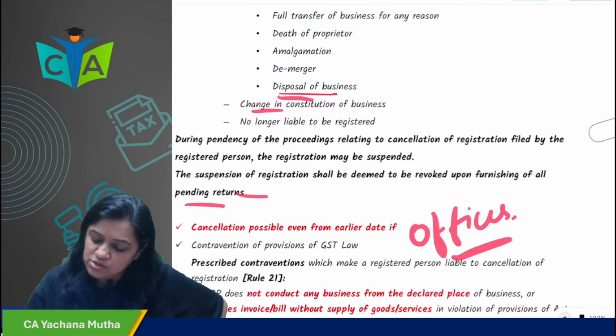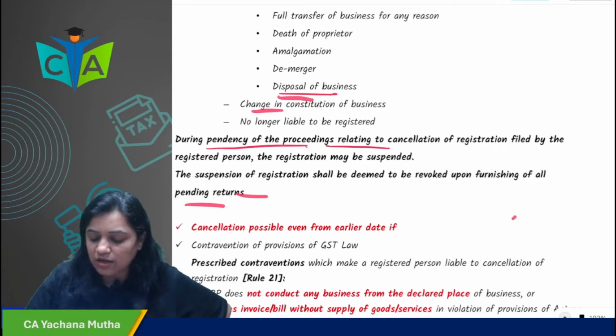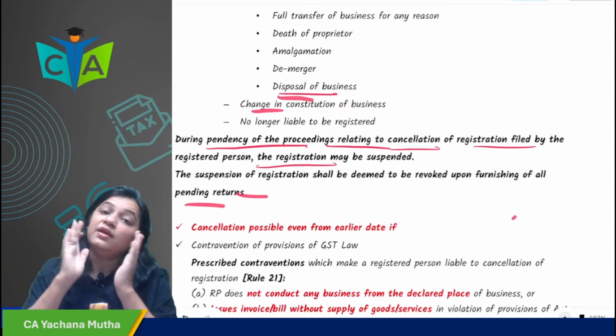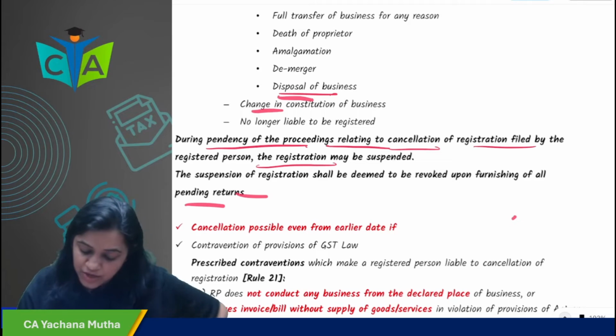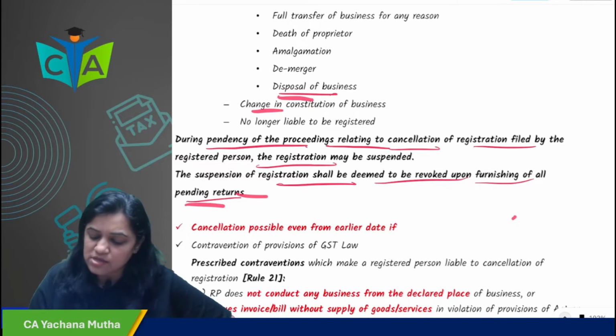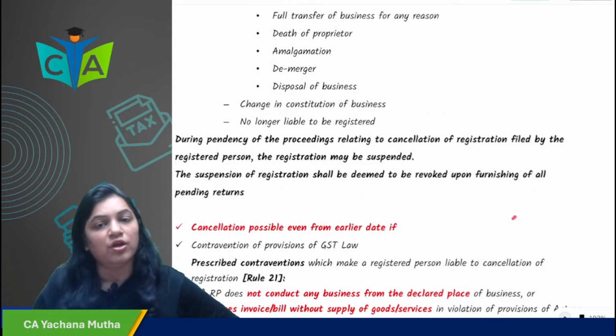During the pendency of proceedings relating to cancellation, the registration will be suspended. The suspension shall be deemed to be revoked upon furnishing of all the pending returns. As soon as you furnish all the pending returns, your suspension will be deemed to be revoked.